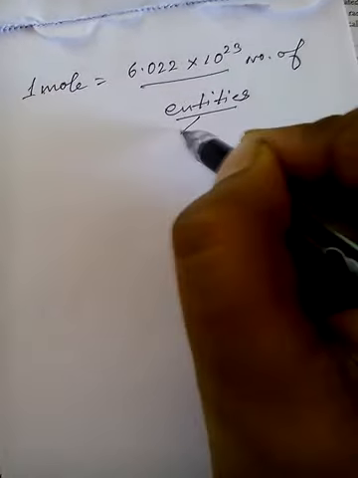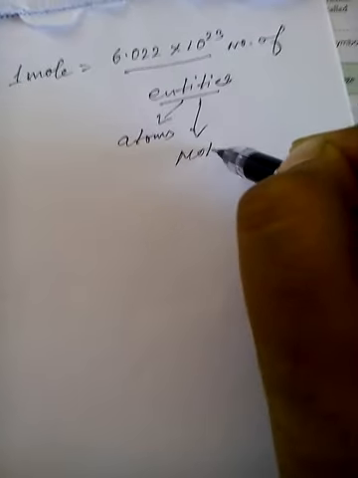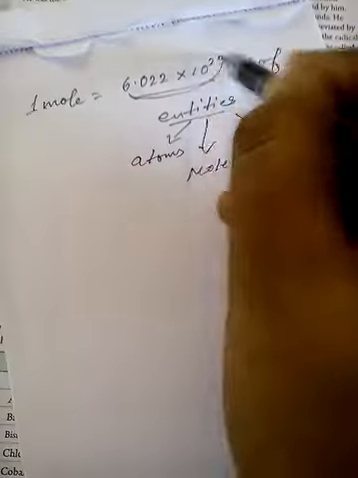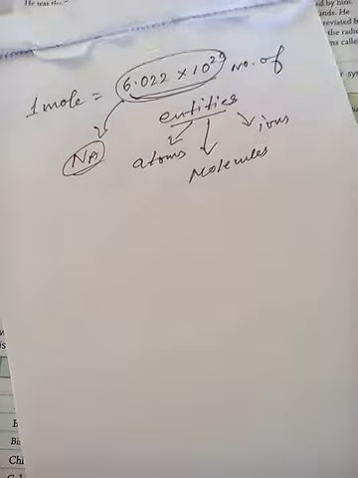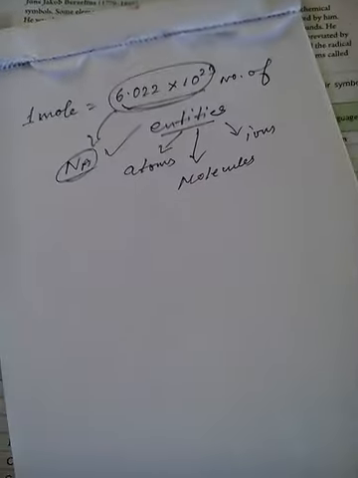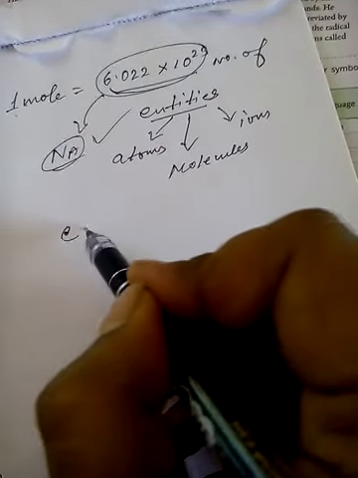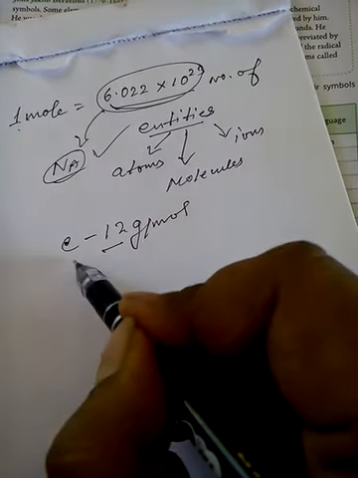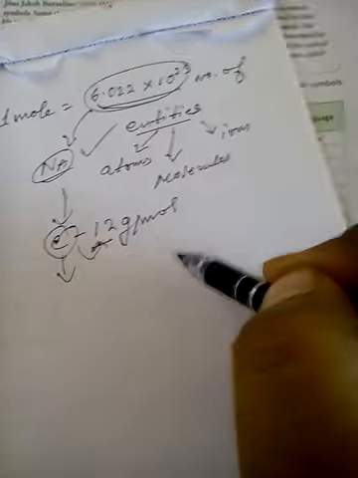Now what do these entities mean? Entities can be atoms, molecules, ions, anything. This number is known as Avogadro's number. We also represent it as Na. So it also represents Avogadro's number. For example, we write the atomic mass of carbon as 12 gram per mole. What does it mean? It means that Avogadro's number of carbon atoms has the mass of 12 gram.